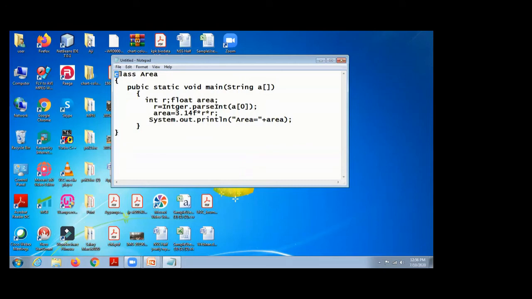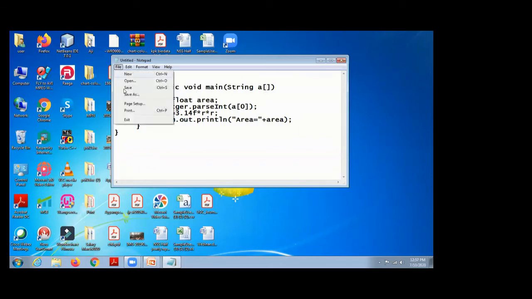So in C++ we can define the main function outside the class. In C++ we can write a program without using a class. But Java is a 100% object-oriented programming language, so the main function is also defined within the class. Here, class area, then public static. A public function can be accessed from outside the class. A static function is related to the class, not an object, so it can be invoked without creating an object. Void means the function does not return any value. The name of the function is main. Then it accepts an array of arguments of type String.